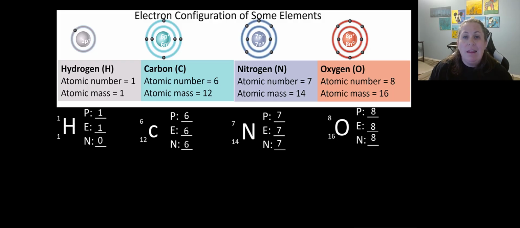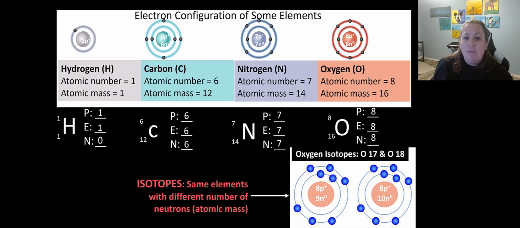Now, of course, these don't all have to be the same, especially when we're talking about the neutrons, because neutrons are just changing the mass. If the neutron number changes, it's called an isotope. So if you look here at oxygen, it may be oxygen 17 or oxygen 18. And so if you look here, we see that if it's 17, it has an extra neutron, so there would be 9.